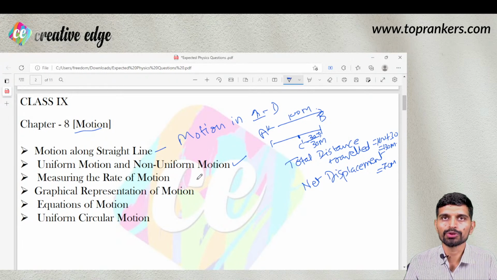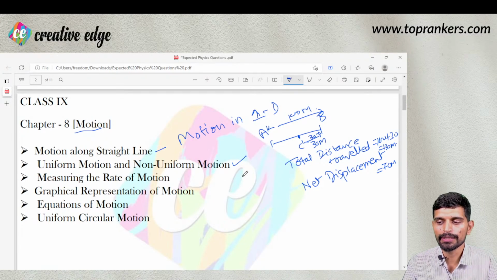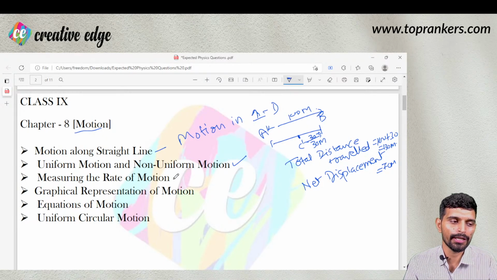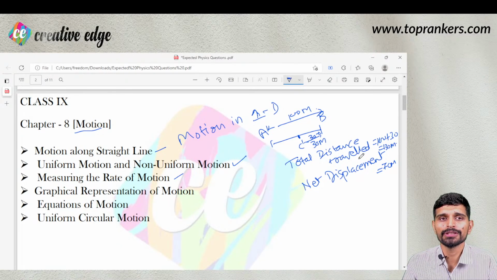Measuring rate of motion. So rate of motion is measured in speed and velocity. If we are considering only the magnitude of the object in motion, then we will consider that rate of motion in terms of speed, and if we are considering along with this rate of motion the direction of motion, then we call that term velocity.